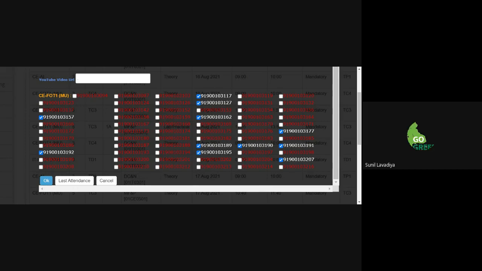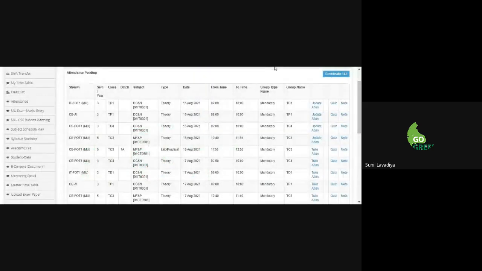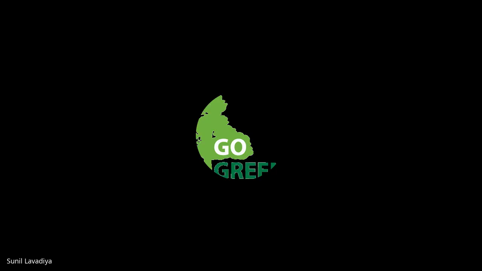So after writing your name and number in the chat box, you may leave. The timing circular is already given by your class teacher, right? Please refer to the circular given by your class teacher. It is also there in your ID about timing and location, everything. You please follow it. After writing your name and number in the chat box, you may leave.